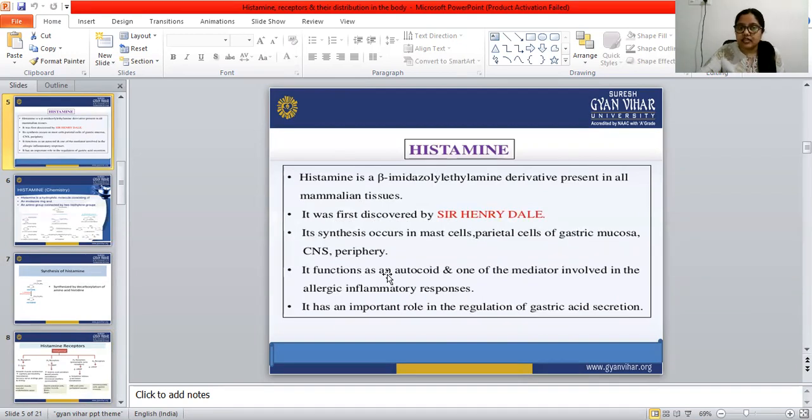Its function is as an autacoid. The main function of histamine is as an autacoid, and it is one of the mediators involved in allergic inflammatory responses. It also has an important role in the regulation of gastric acid secretion.